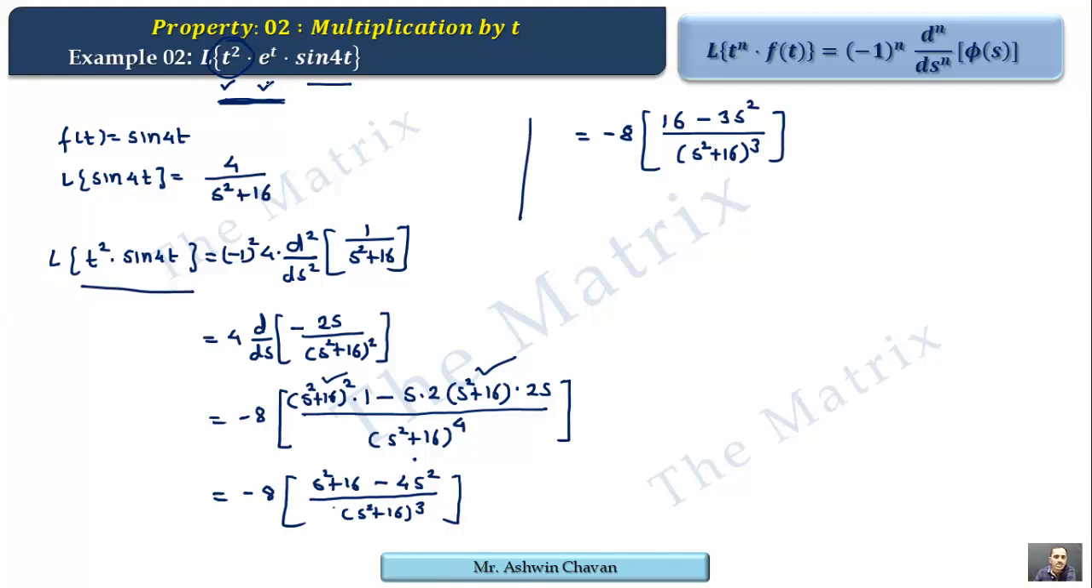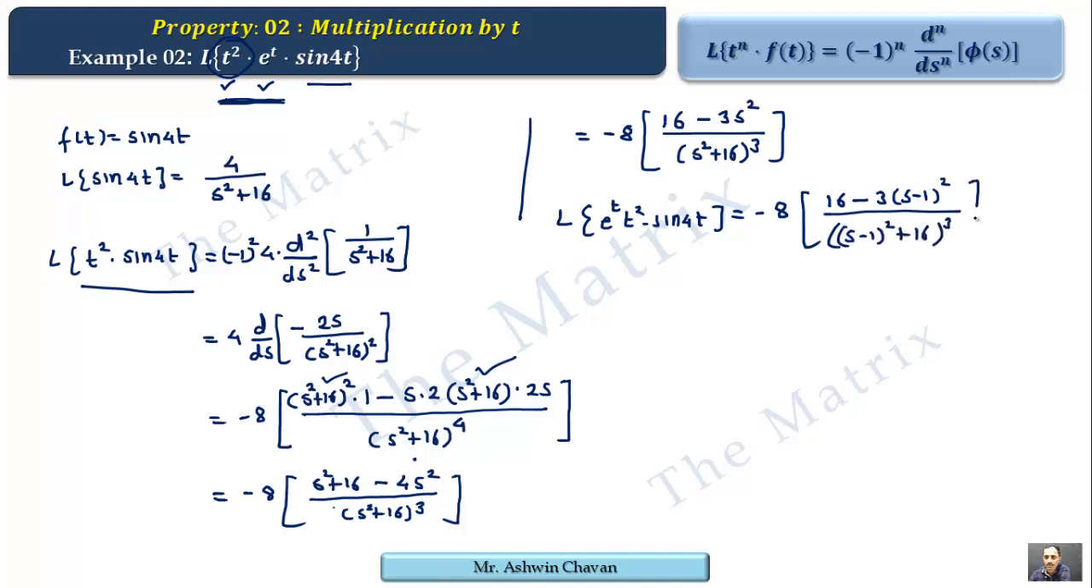Now exponential remains, so let's attach exponential on the left side, that is e raised to t into t square sine 4t. So what is the effect of exponential on the right side? Every s is to be replaced by s minus 1, because this is e raised to 1t. So finally we get (16 minus 3 into (s minus 1) square) upon ((s minus 1) square plus 16) bracket cube, and that's it.